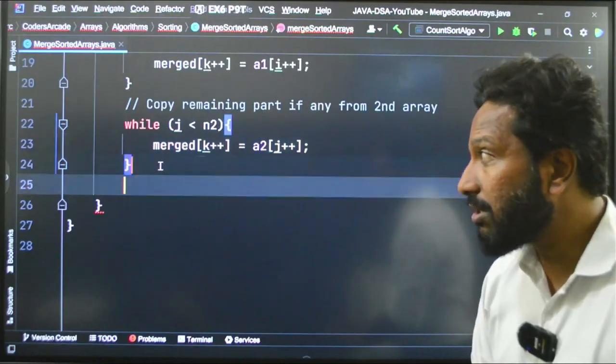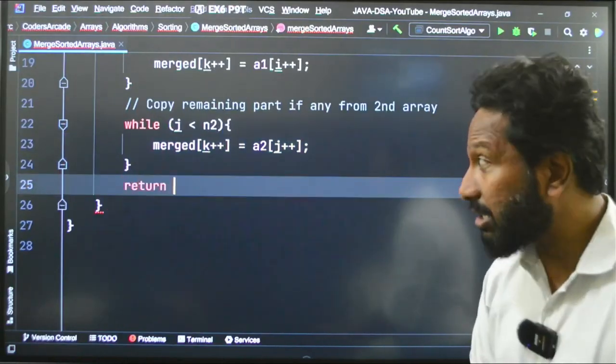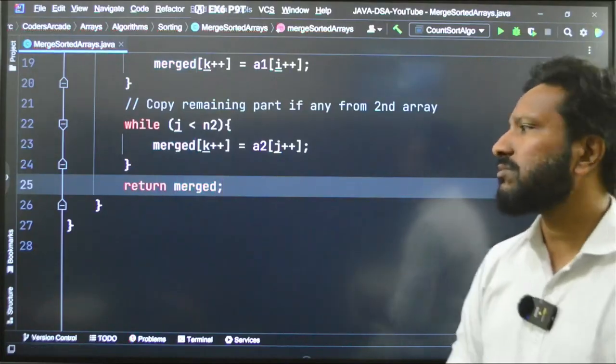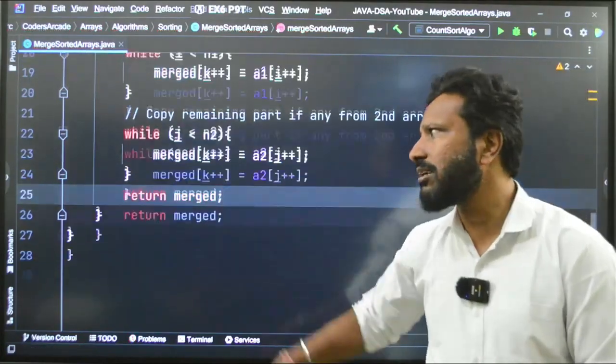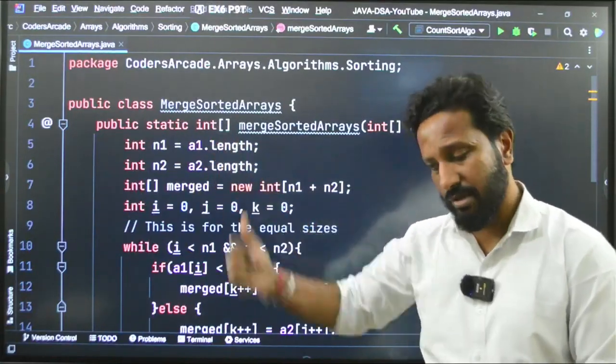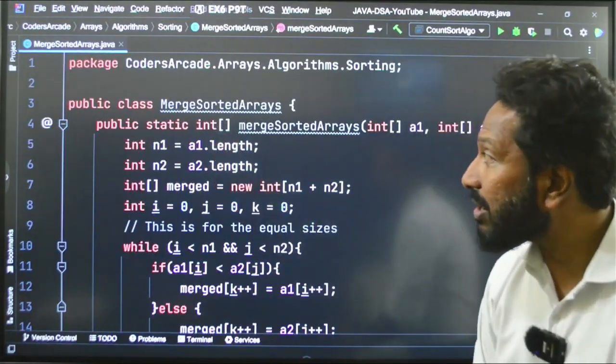So, what I will do? I will just return what? Tell me, our merged array. That is what we are supposed to return, right? What is the return type? It is an array. Clear? That is how it works. Now, let us call it from the main function.